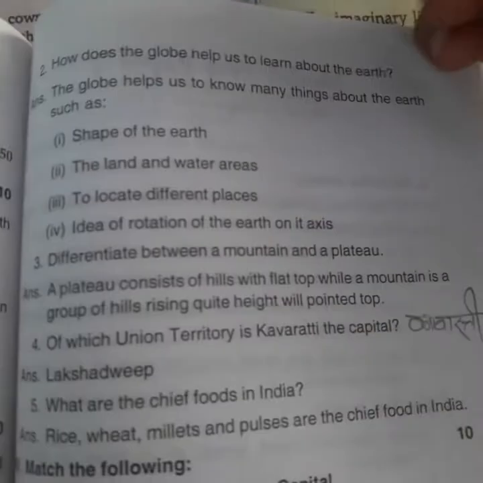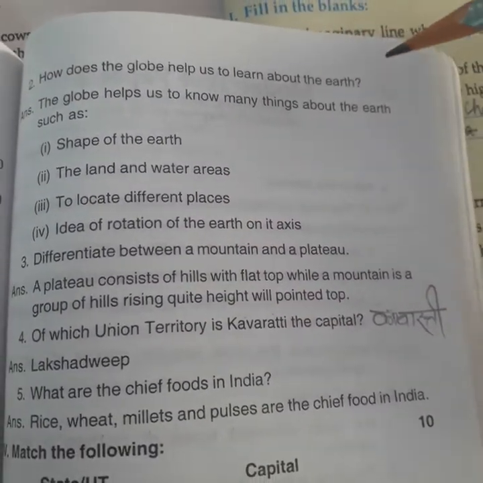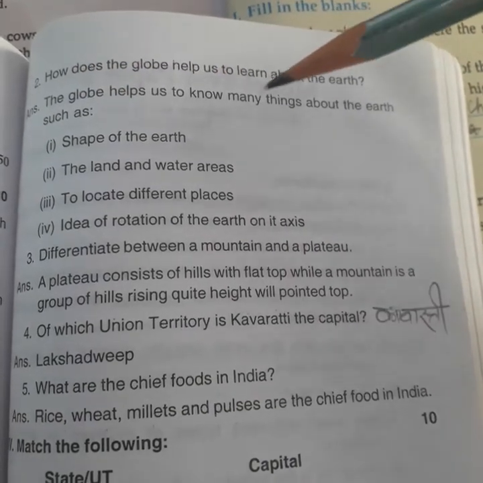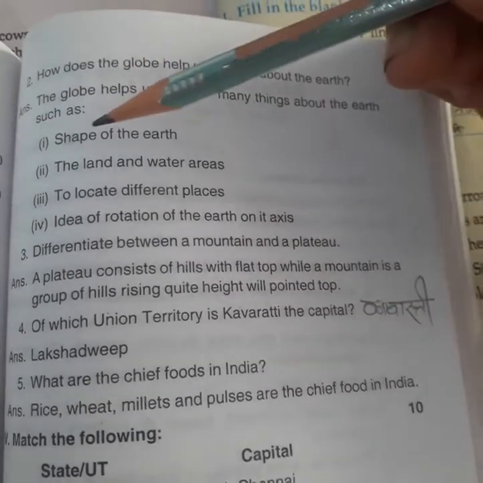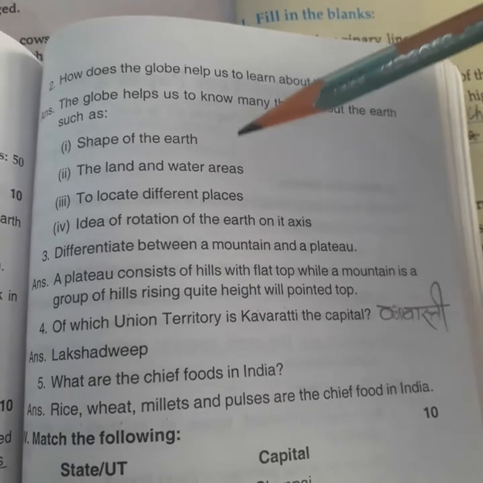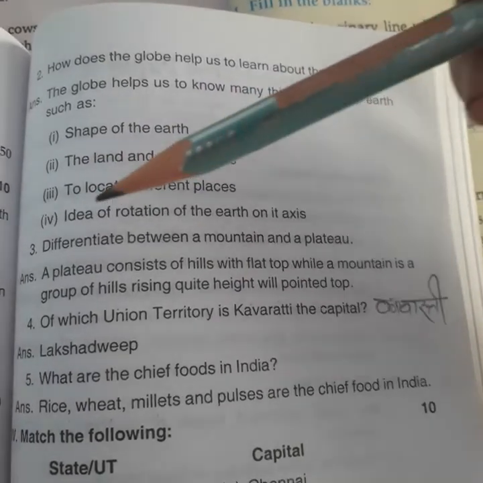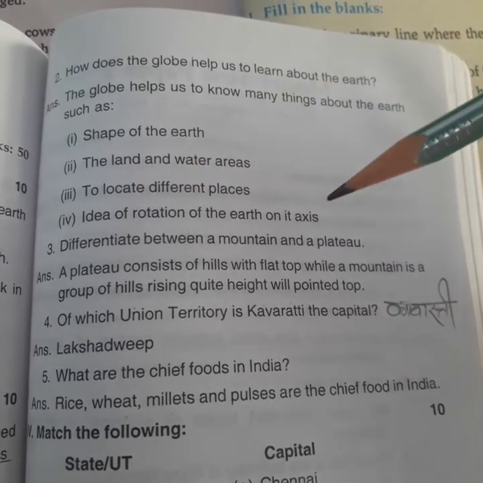Second, how does the globe help us to learn about the Earth? The globe helps us to know many things about the Earth, such as the shape of the earth, the land and water areas, to locate different places, and an idea of rotation of the earth on its axis.